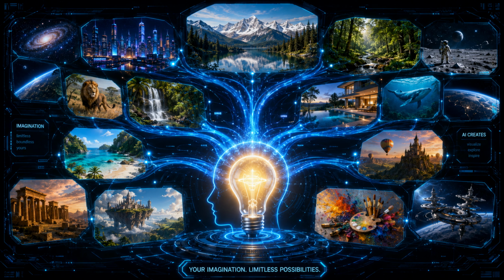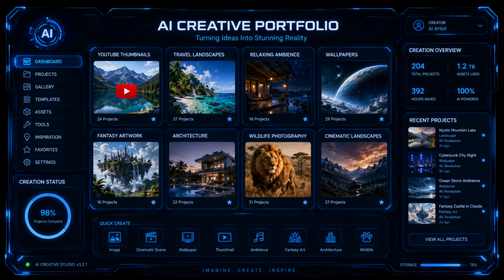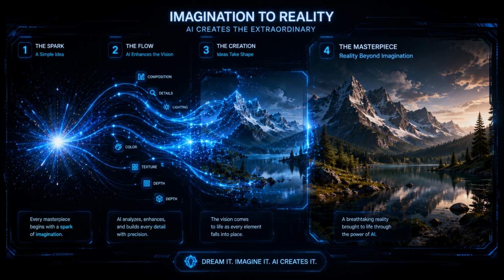Eventually, you'll stop thinking about the 6 steps because they'll become second nature. Before long, you'll be creating beautiful travel scenes, relaxing ambience backgrounds, fantasy worlds, realistic landscapes, YouTube thumbnails, wallpapers, and artwork that once seemed impossible to make yourself. And remember, every incredible AI image begins with a simple idea. The prompt is simply the bridge between your imagination and the finished picture.